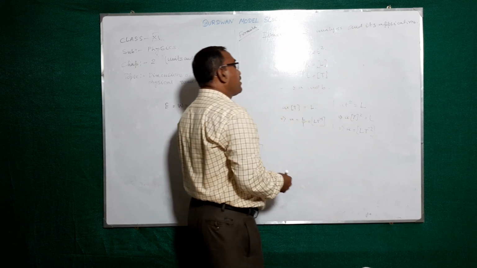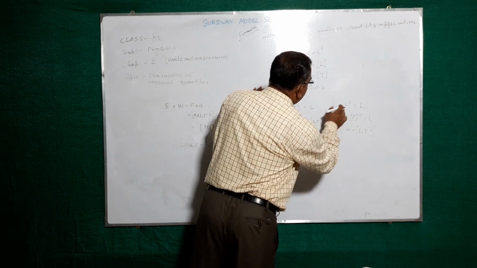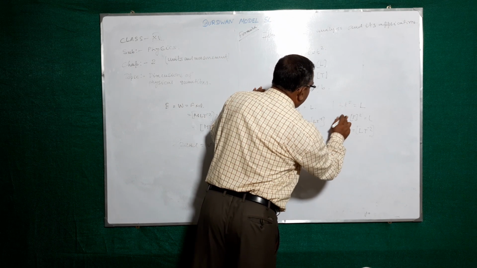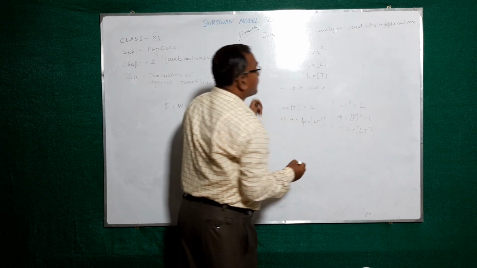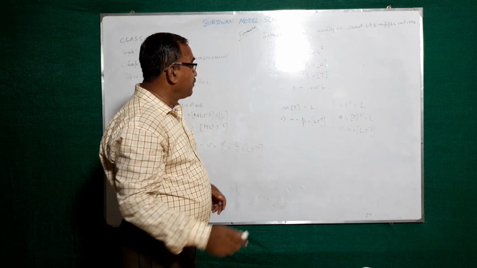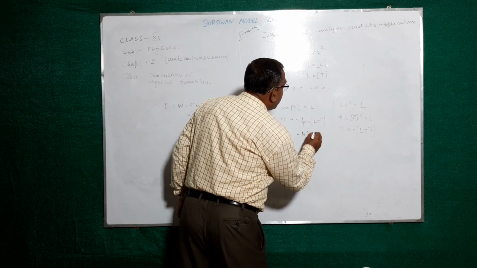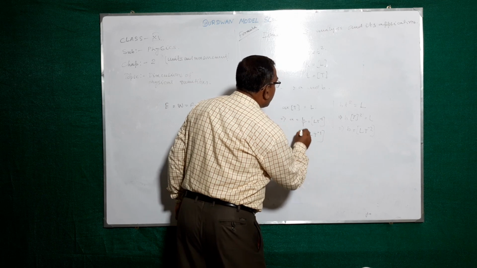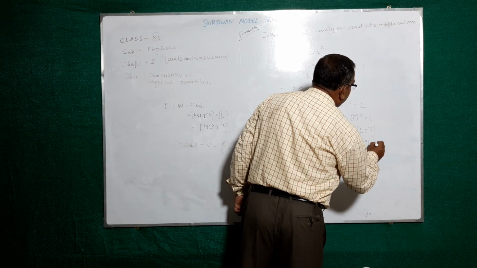So this is the dimension of b, not a. Sorry, the dimension of b. If you write it in the dimensional formula, it will be M to the power 0, L to the power 1, T to the power minus 1. Similar way, M to the power 0, L to the power 1, T to the power minus 2.